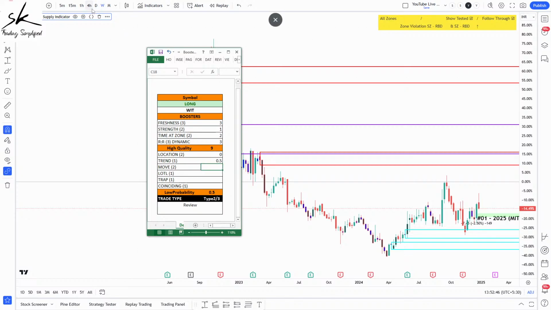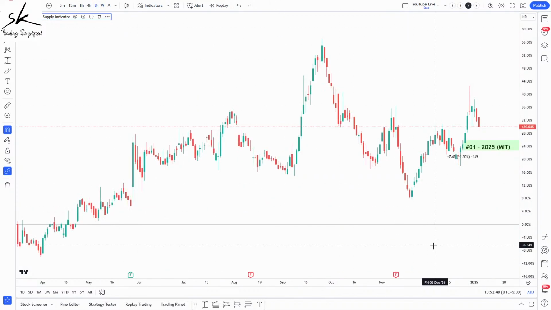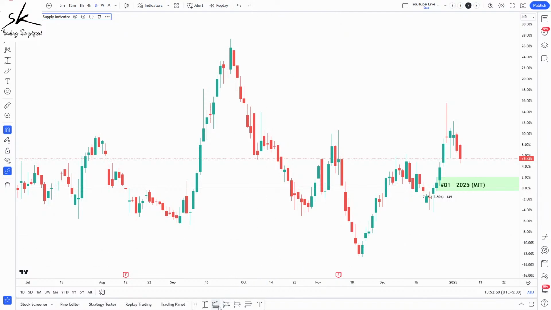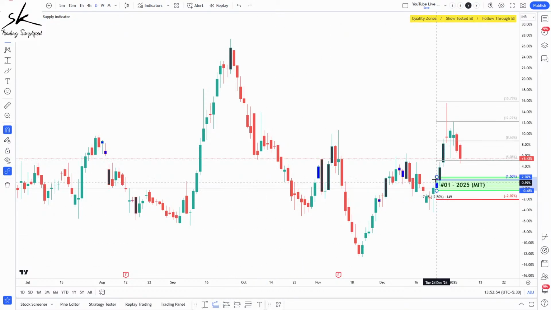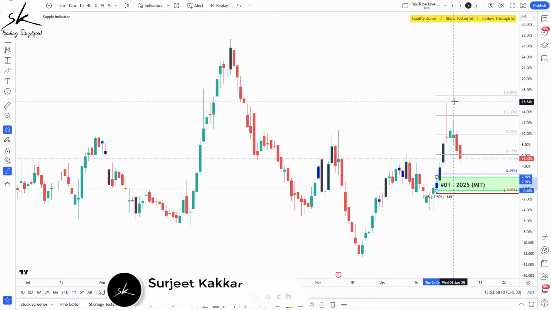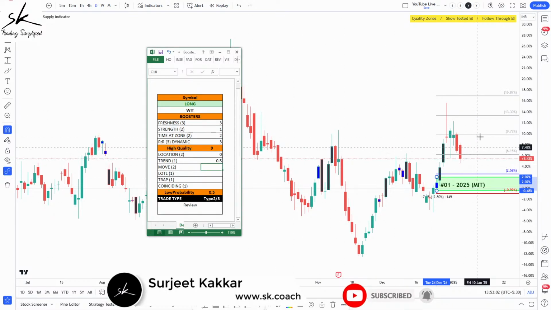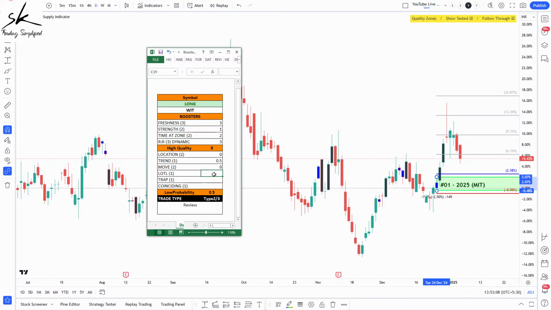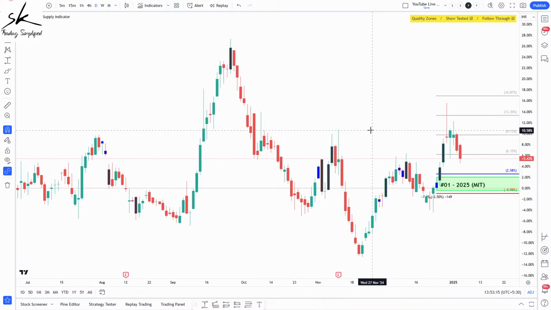Next is move from the zone. We need a minimum 4:1 move. Let's see, did we have a 4:1 move before the prices started coming back to our zone? So you can see we have 1:1, 2:1, 3:1, a little over 4:1, but not an exact 4:1. So the prices go up and then start coming back. Yes, we can upgrade to a score of 2, but currently this will remain as 0. Now, this is not a case of level on top of level. We have already verified that. It's not even coinciding. And the last one is trap.